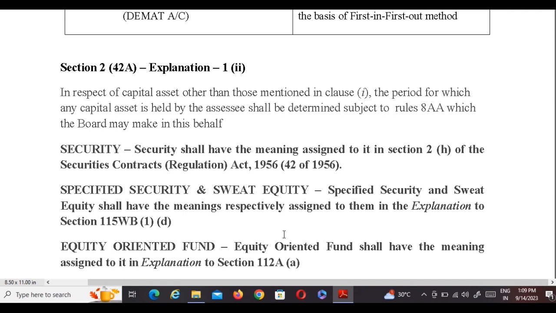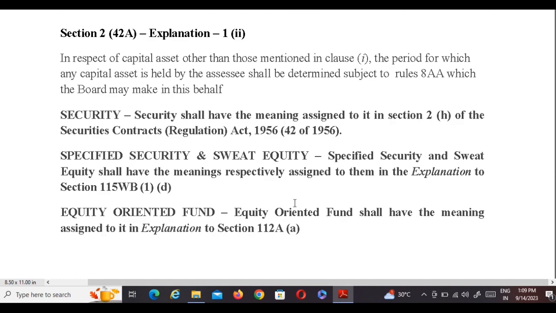WB subsection 1 clause D. Equity oriented fund shall have the meaning assigned to it in explanation to section 112A.